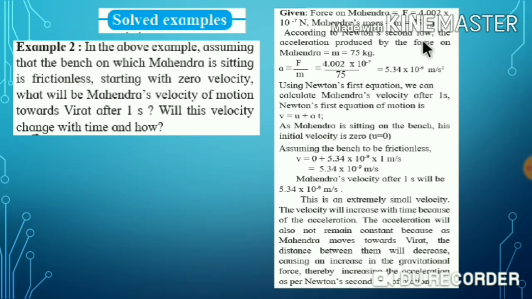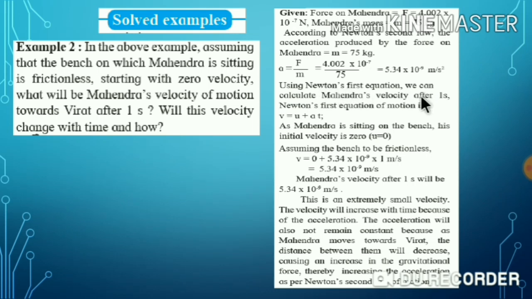So according to Newton's second law, the acceleration produced by the force on Mahendra is A is equal to F upon m. That is, you know that force is equal to mass into acceleration, so acceleration is equal to force upon mass. Put the values and you will get 5.34 into 10 raised to minus 9 meter per second square.